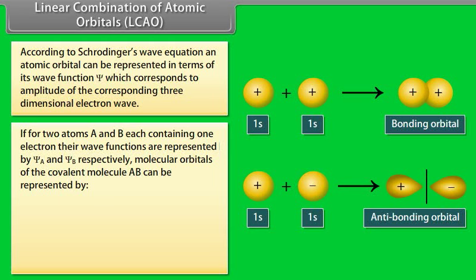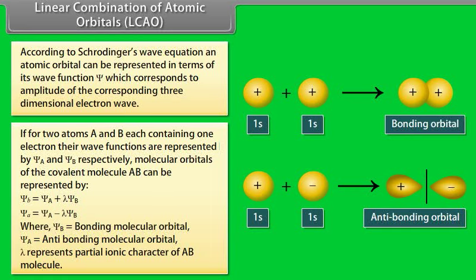Molecular orbitals of the covalent molecule AB can be represented by psi b is equal to psi A plus lambda psi B, and psi a is equal to psi A minus lambda psi B, where psi b is the bonding molecular orbital and psi a is the anti-bonding molecular orbital. Lambda represents partial ionic character of the AB molecule.